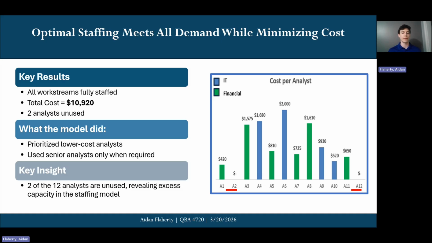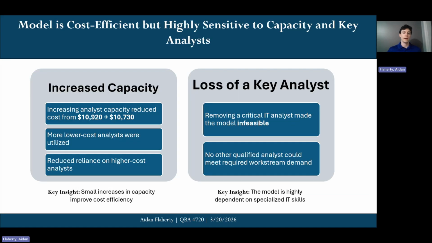However, I do realize that having two unused analysts isn't realistic, which brings me to our scenario analysis. And I tested two main scenarios to evaluate how the model responds to change in these key inputs. First, I increased each analyst's available hours by two, and this helped reduce the total cost from 10,920 to 10,730. And it also increased overall analyst utilization because instead of having two unused analysts, we only had one. So this suggests that the original model was somewhat capacity constrained, and even small increases in that availability can improve our cost efficiency. Second, I tested what happens if an analyst becomes unavailable.